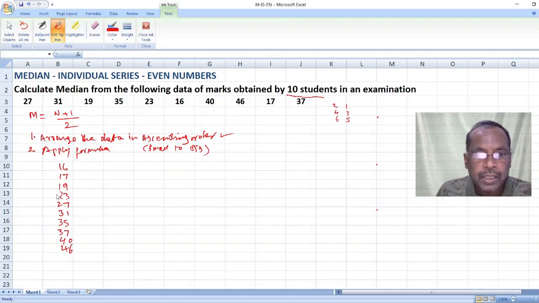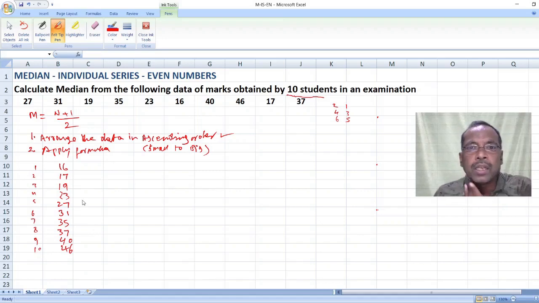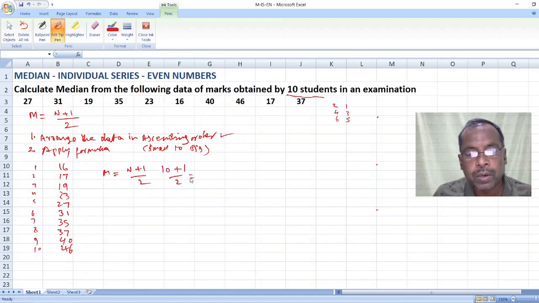So there are 10 students and the marks are here. How many students are there? 1, 2, 3, 4, 5, 6, 7, 8, 9, 10. 10 students are there. That means the series is in even numbers. So let us apply the formula. M = (n+1)/2, that is equal to (10+1)/2 is equal to 11/2. If you divide 11 by 2, that comes to 5.5th item.